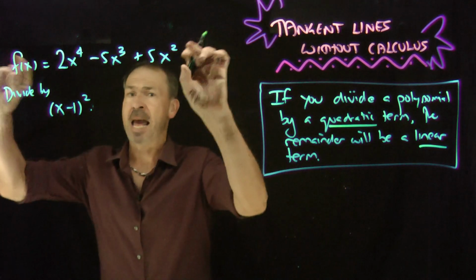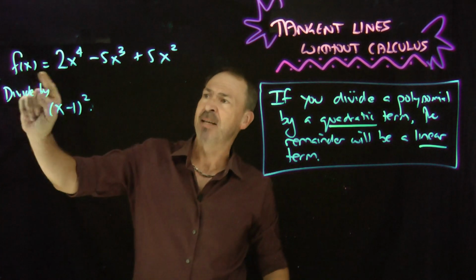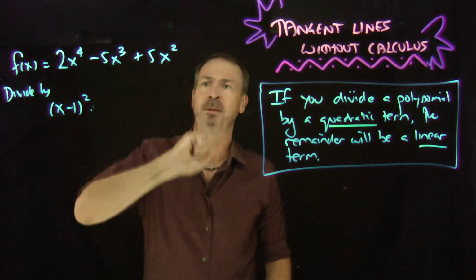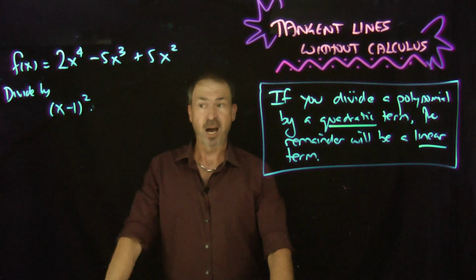So here's a polynomial f. Call the name f, and it's given by f of x equals 2x^4 - 5x^3 + 5x^2. And let's divide it by a quadratic term.